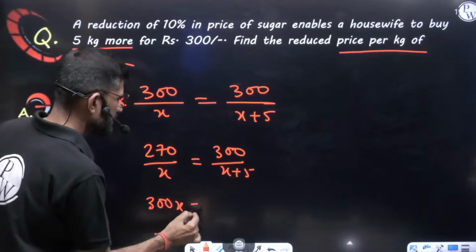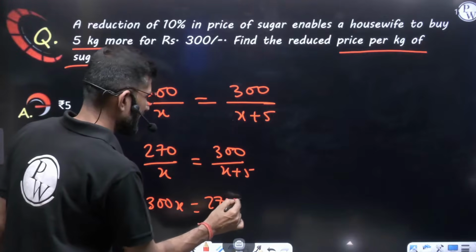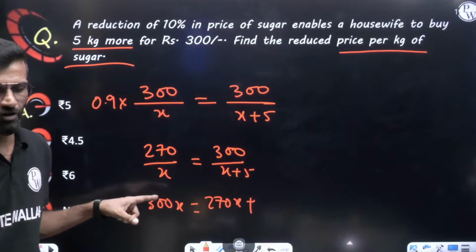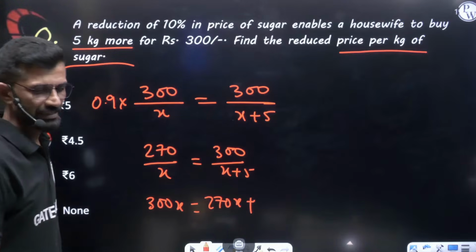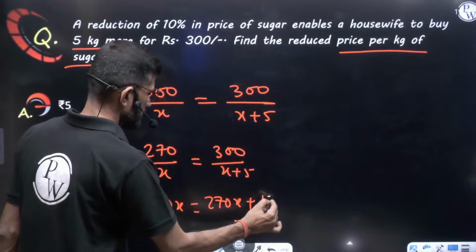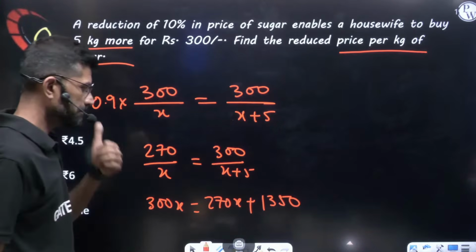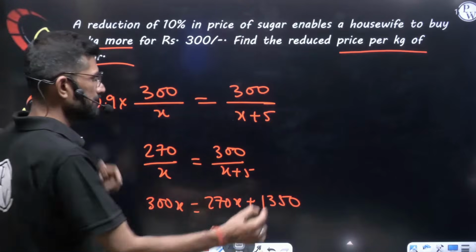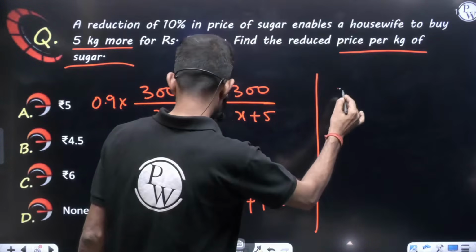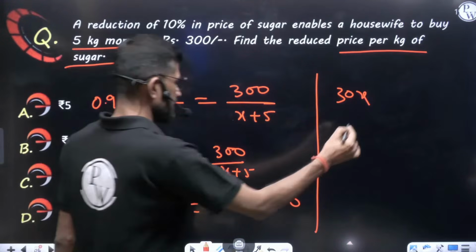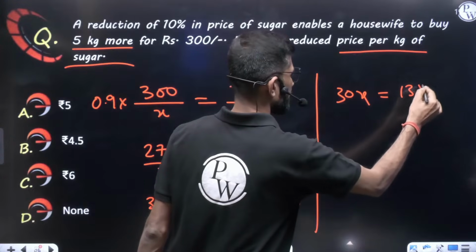300x is equal to 270x plus 270 into 5. 270 into 5 comes to 1350. Am I right? Yes. So my dear friend, if you subtract, 300x minus 270x, 30x is equal to 1350.